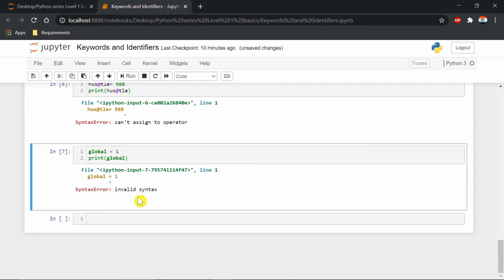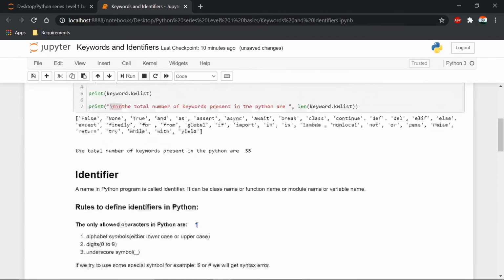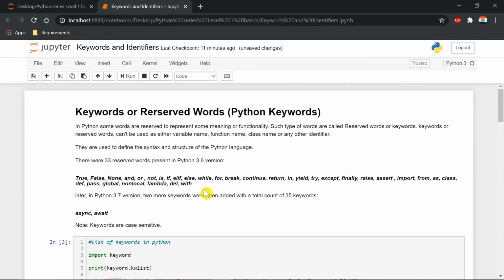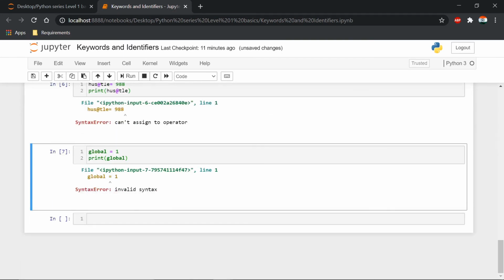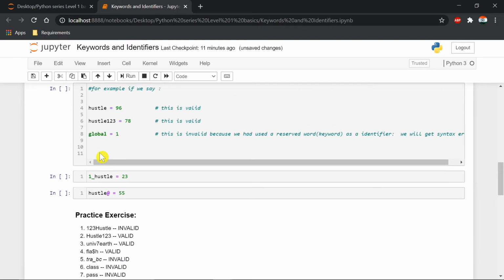Why? Because we used the keyword. Earlier, while explaining keywords, we said that keywords can't be used as variable name, function name, class name, or any other identifier. That mistake should not be made, because we are declaring the variable name with a keyword, which is reserved only for Python, and we can't use it. If we use it, we will get a syntax error.